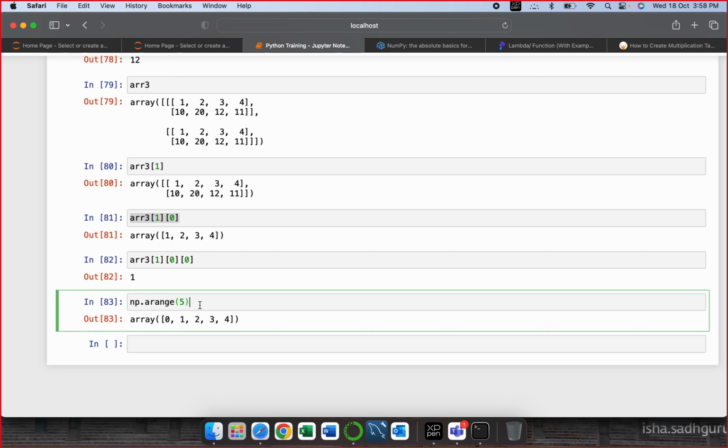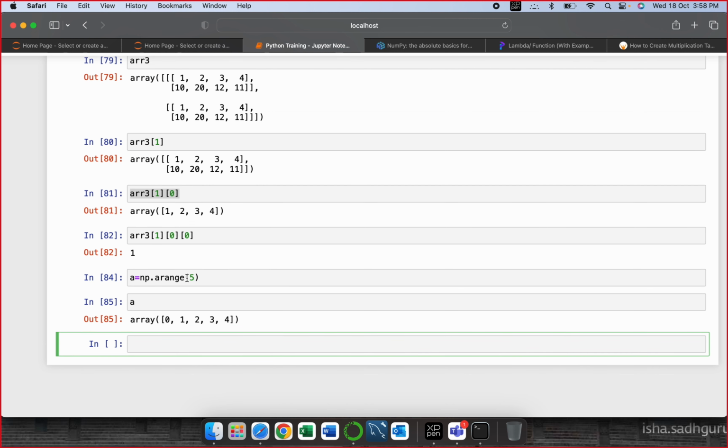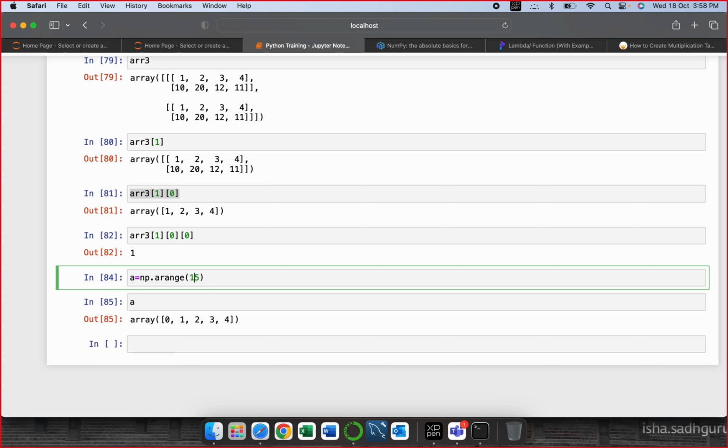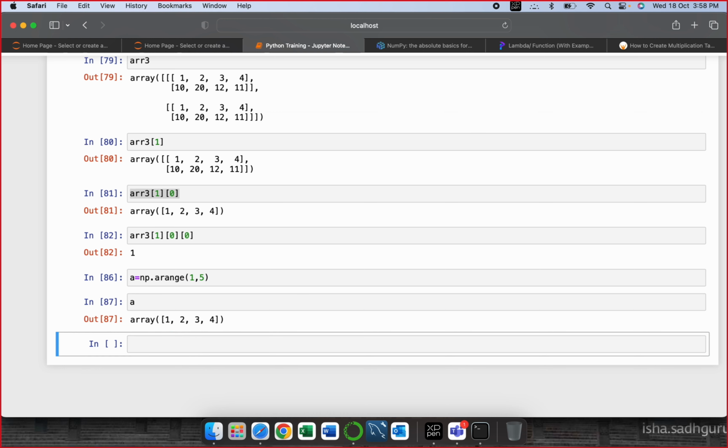If I want to create an array in a range from 1 to 5, I can create it directly. It will give me the result directly. So it is basically 0 to 5. Let's say 1, 5. So it will give me 1, 2, 3, 4.